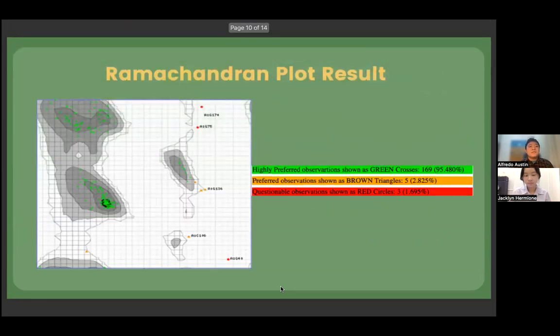Now I'm going to talk about the result of the Ramachandran plot. Basically, there are 3 different observations, such as the highly preferred observation, allowed observation, and questionable observation. A good protein structure is when 90% of the amino acid residues are located in the highly preferred observation. Using the docking result of anthocyanin, we see that 196 amino acid residues or 95.480% are located in the highly preferred observation, which means that it will result in a good protein structure.